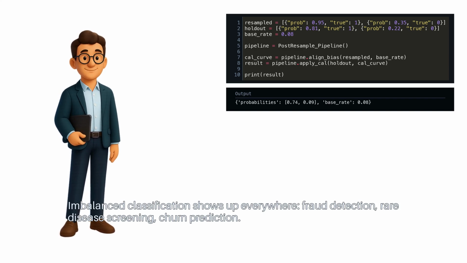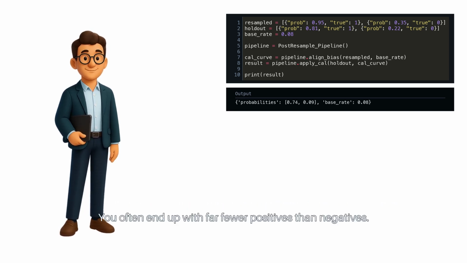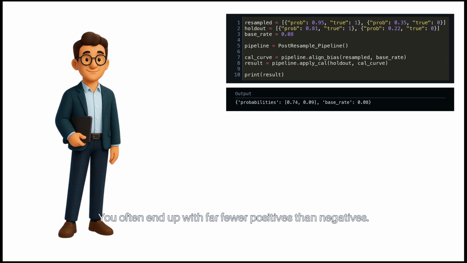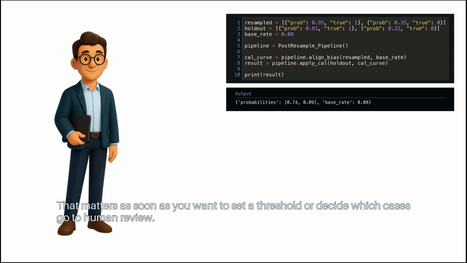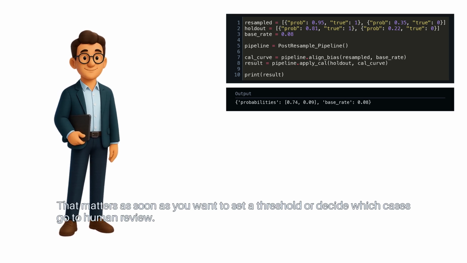Imbalanced classification shows up everywhere: fraud detection, rare disease screening, churn prediction. You often end up with far fewer positives than negatives. A model can still rank the examples well, but its predicted probabilities stop meaning what you think they mean. That matters as soon as you want to set a threshold or decide which cases go to human review.